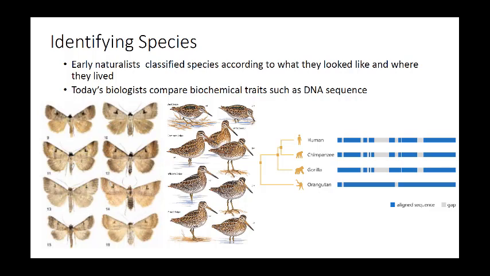What about these pipers and sand plovers? Well, it's really difficult to say male and female, and juvenile male. Are these all the same species? Are these very different populations? At different times of year plumage? It's hard to tell. So how do we do it now? We actually use the biochemical trait of DNA to go through and sequence it and say, well, what are the similarities that they share? Because DNA is a blueprint for building something, and if blueprints are very identical, then the thing you're making will look very identical.